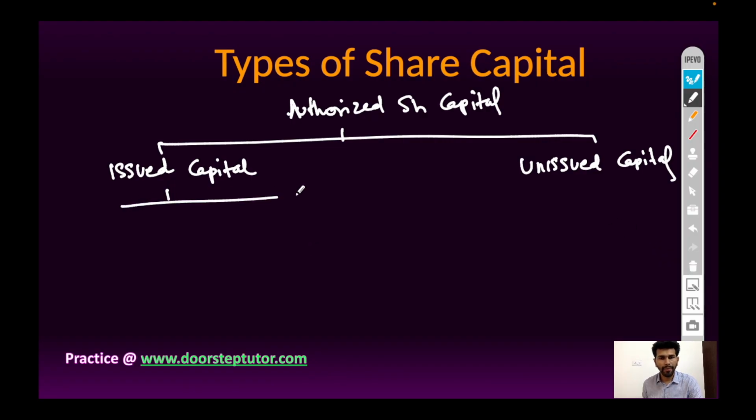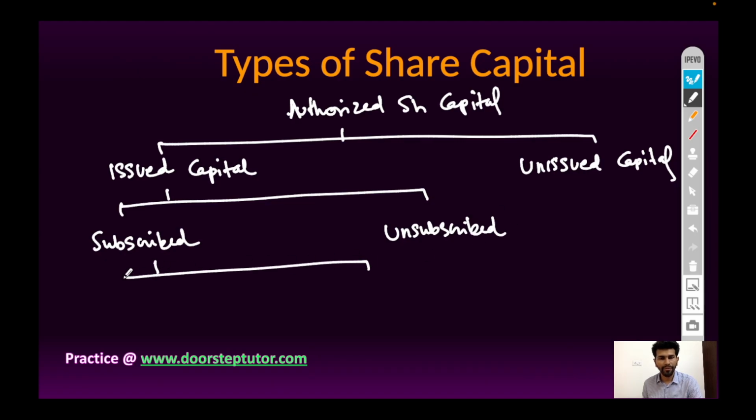Issued capital can be further classified into subscribed capital and unsubscribed capital. Subscribed capital can be classified into called up capital and uncalled capital.